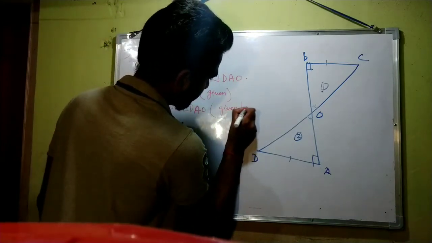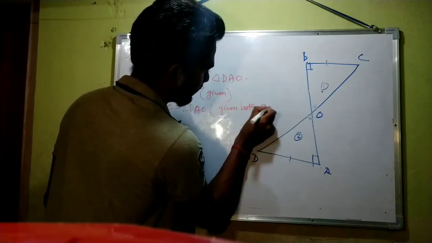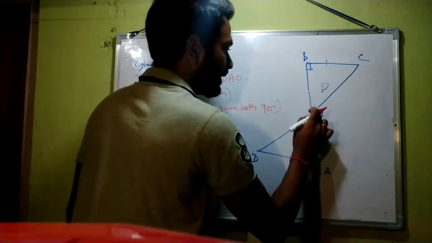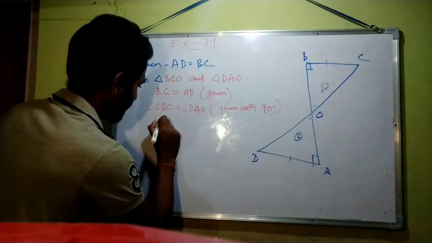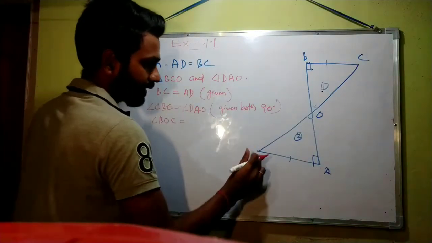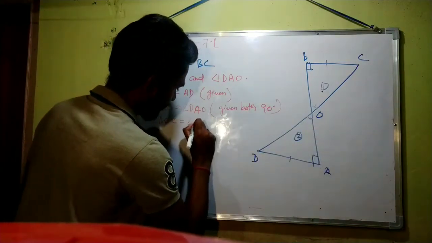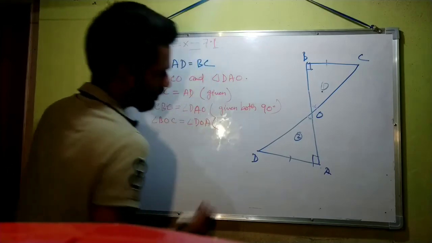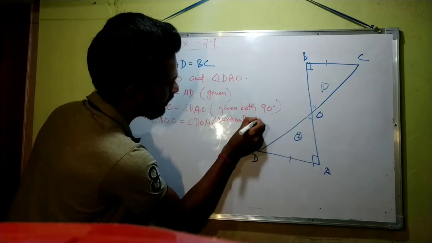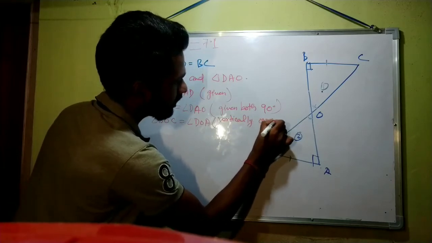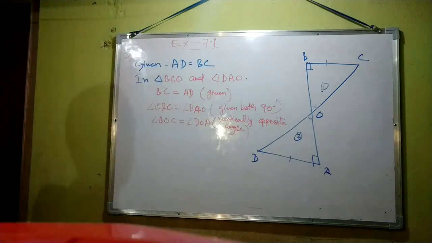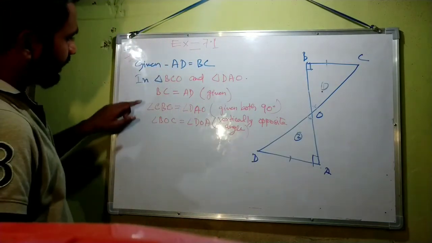After that, angle BOC is equal to angle DOA. Why? Because they are vertically opposite angles. So angle, angle, side.